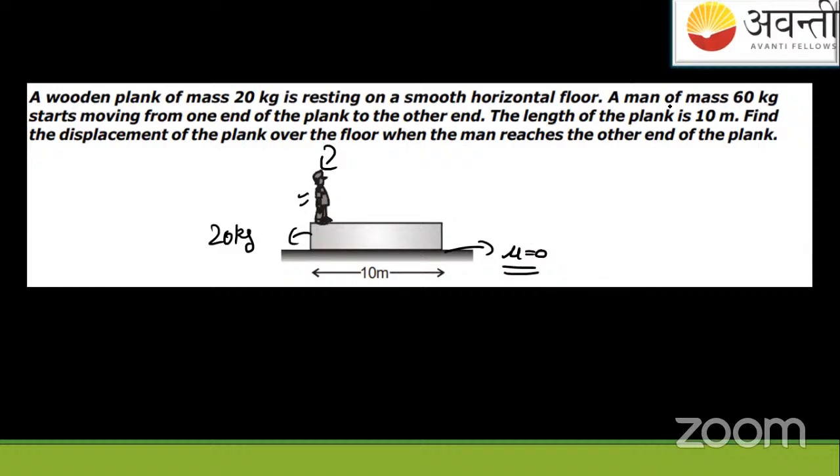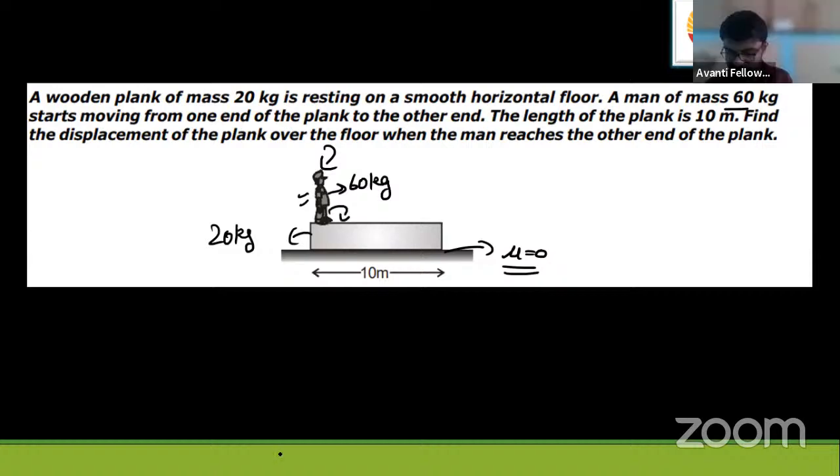And a man of mass 60 kg. Suppose my mass is 60 kg, and I'm standing here on one of the edges. If I start moving like this, let me show you. Suppose this is a horizontal track. If you are standing on this and moving like this, the plank will also be moving towards the back direction because there is no friction. If you focus on the contact points between the feet of this person, that is me, and this plank, which law of Newton helps us in walking? It's Newton's third law of motion. Actually, it's the friction which allows it.